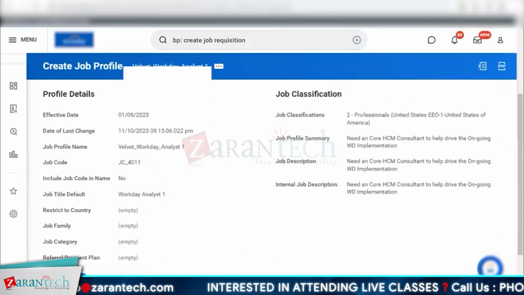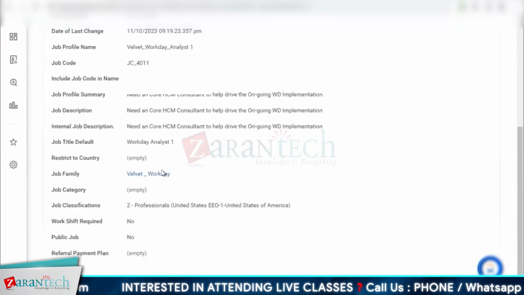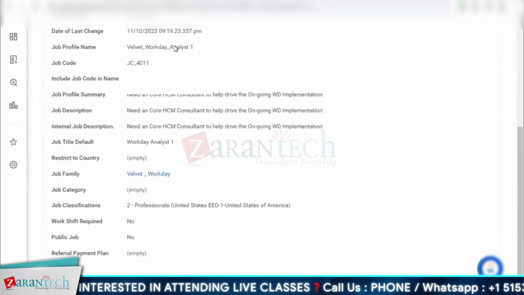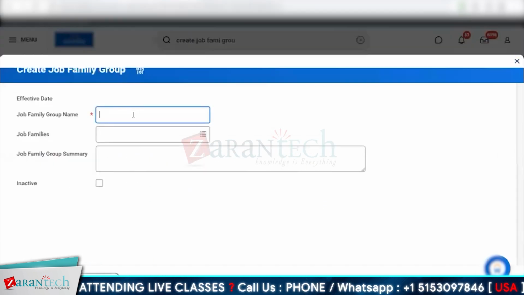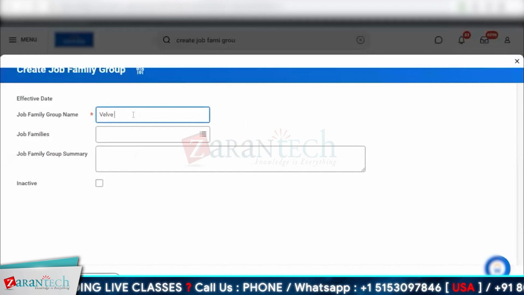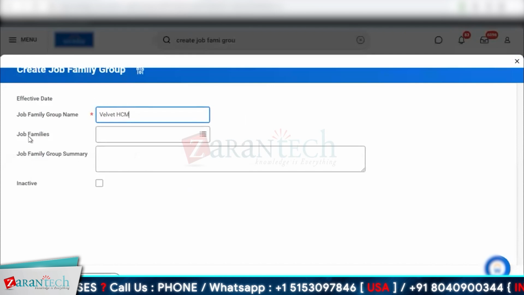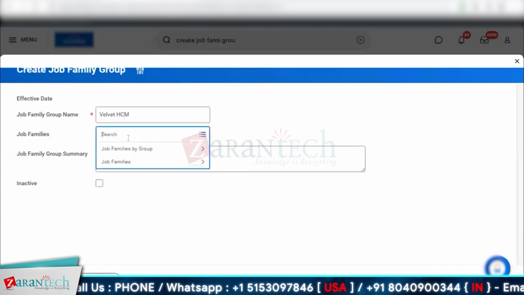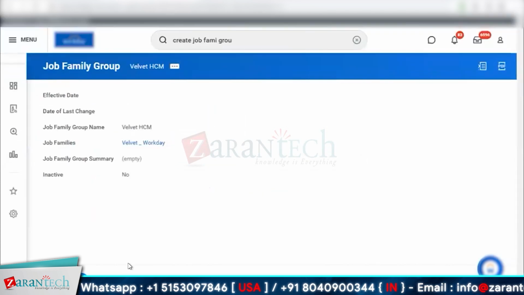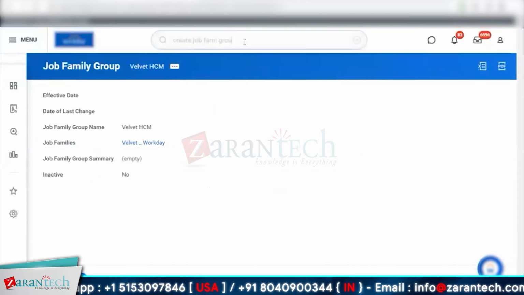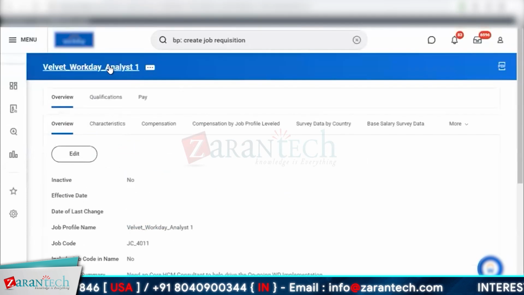Even if I go here, it's part of this. Then I'll create a family group. It will be called Velvet HCM. And the family I can include in here is this one, because this is my family. Now, what's the benefit of doing this? For that, I'll have to create another job profile, so let me copy the name here.